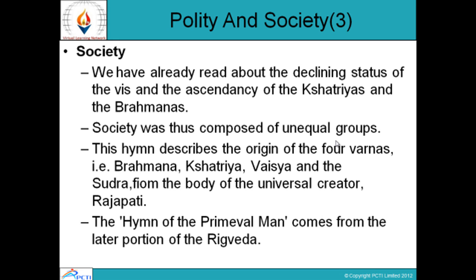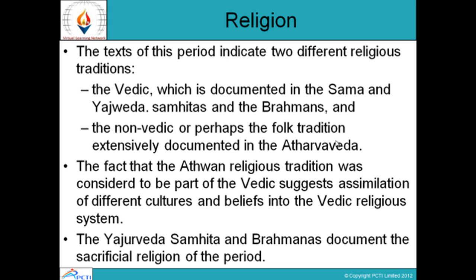Society. We have already read about the declining status of the Viz and the ascendancy of the Kshatriyas and the Brahmins. Society was composed of unequal groups. This hymn describes the origin of the four Varnas, that is Brahmana, Kshatriya, Vaisya and the Shudra, from the body of the universal creator Prajapati. The hymn of the primeval man comes from the later portion of the Rig Veda.